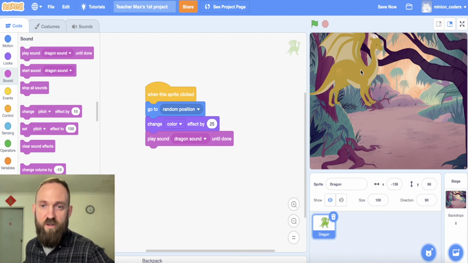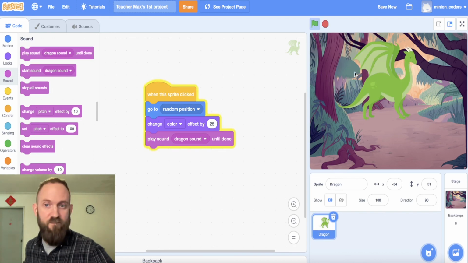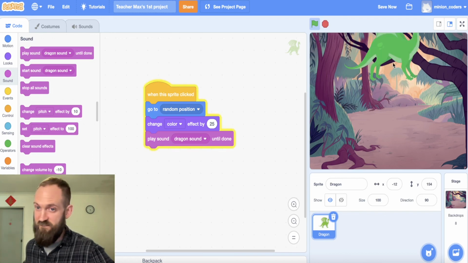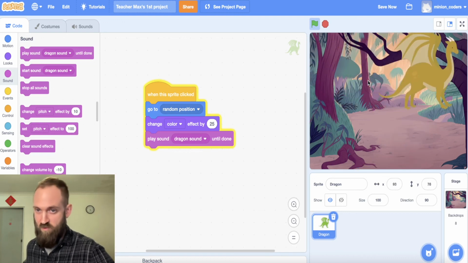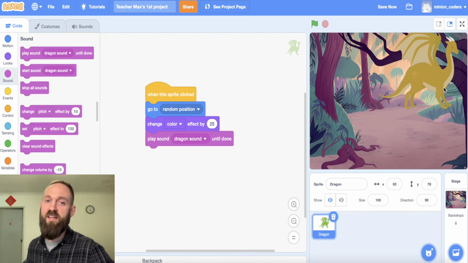Let's try it. 3, 2, 1. Well, there you go. That's our first project in Scratch. I'm very happy with this.